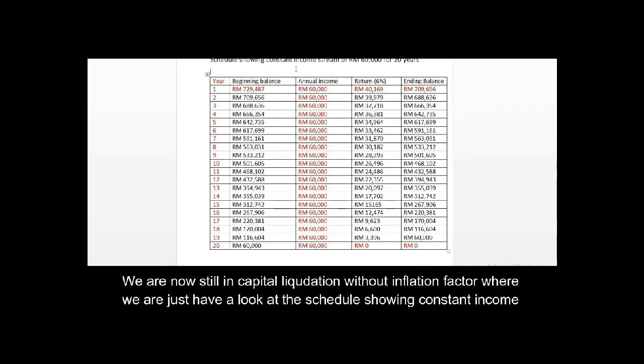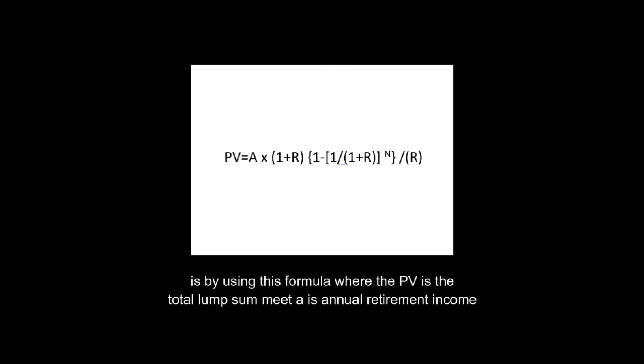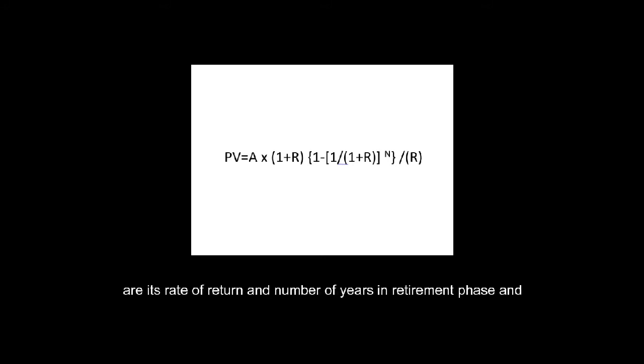We are now still in capital liquidation without inflation factor. The formula for us to get this figure, the first retirement capital of 729,497, is this formula, where PV is the total lump sum needed, PMT is the annual retirement income, R is the rate of return, and N is the number of years in the retirement phase.